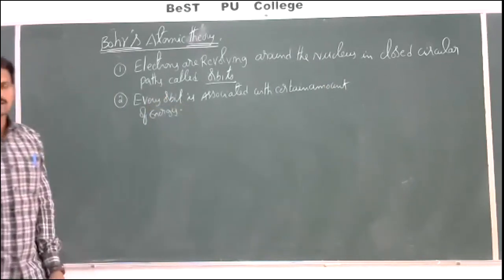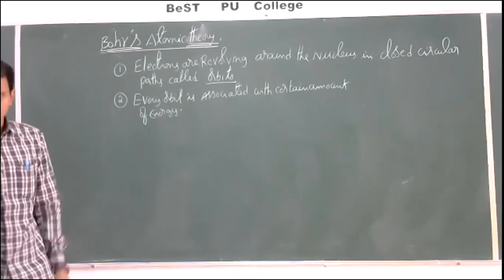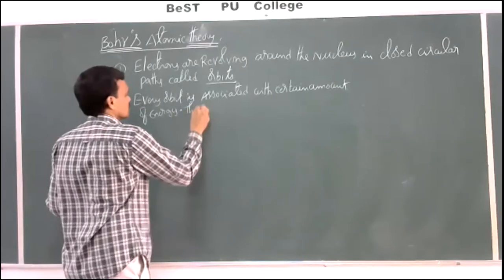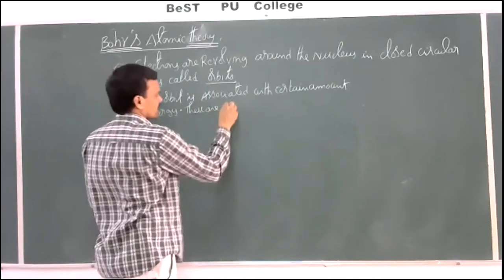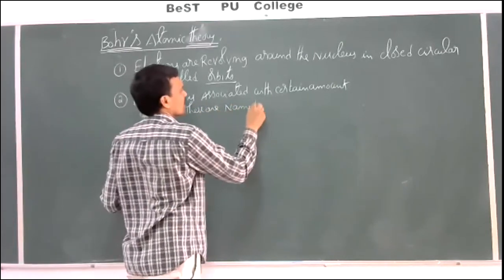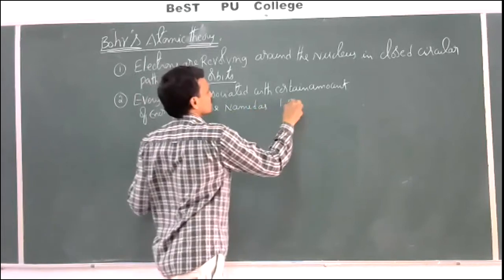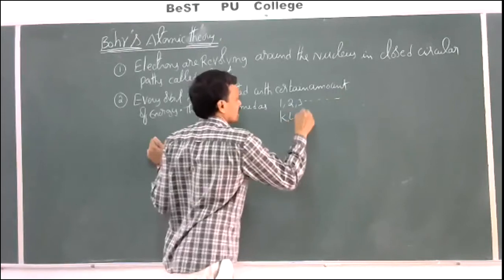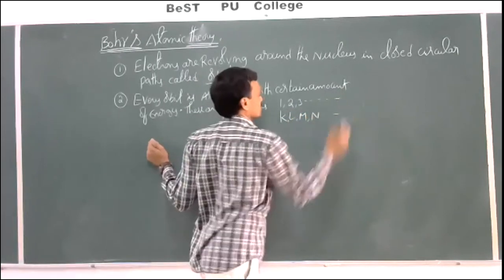These are named as 1, 2, 3 and so on, otherwise K, L, M, N and so on.